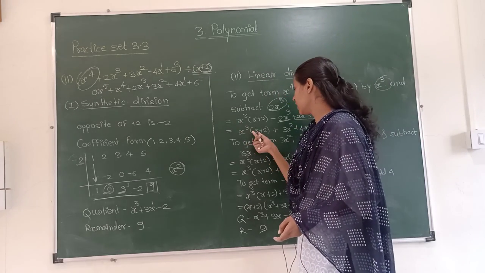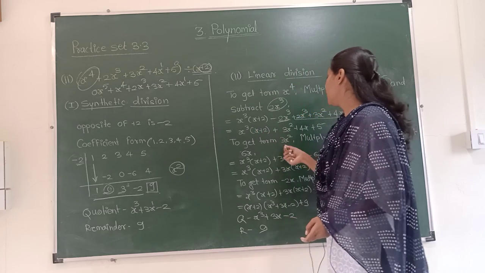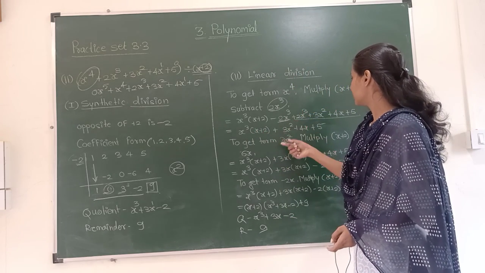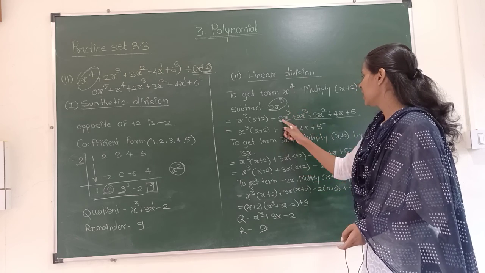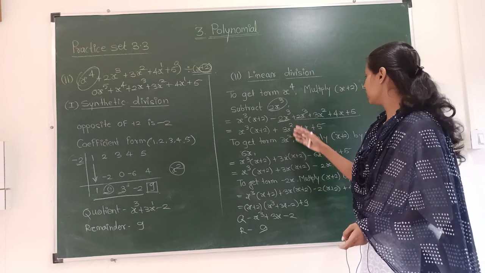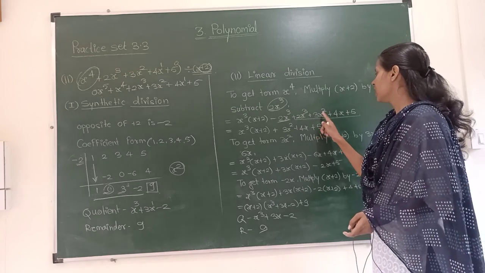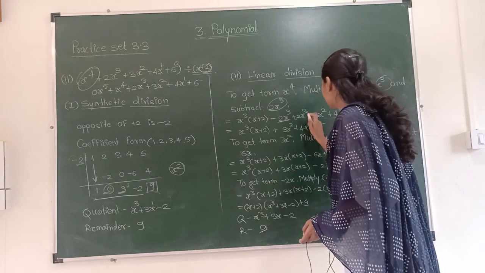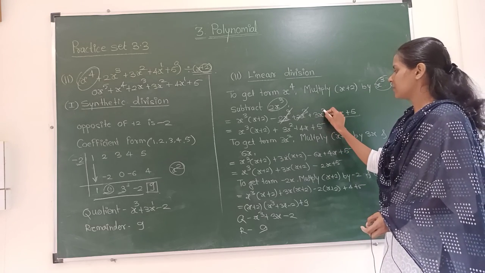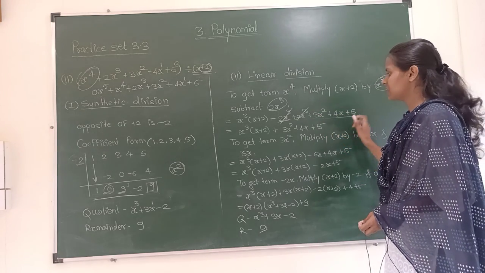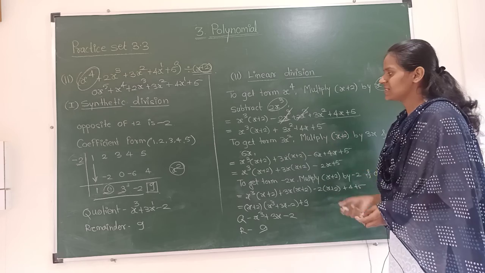Now x³(x + 2) plus this, the same. Okay, see, 2x³ and 2x³ with minus and plus will cancel. So the remaining terms are 3x² + 4x + 5, so we will copy it as it is.